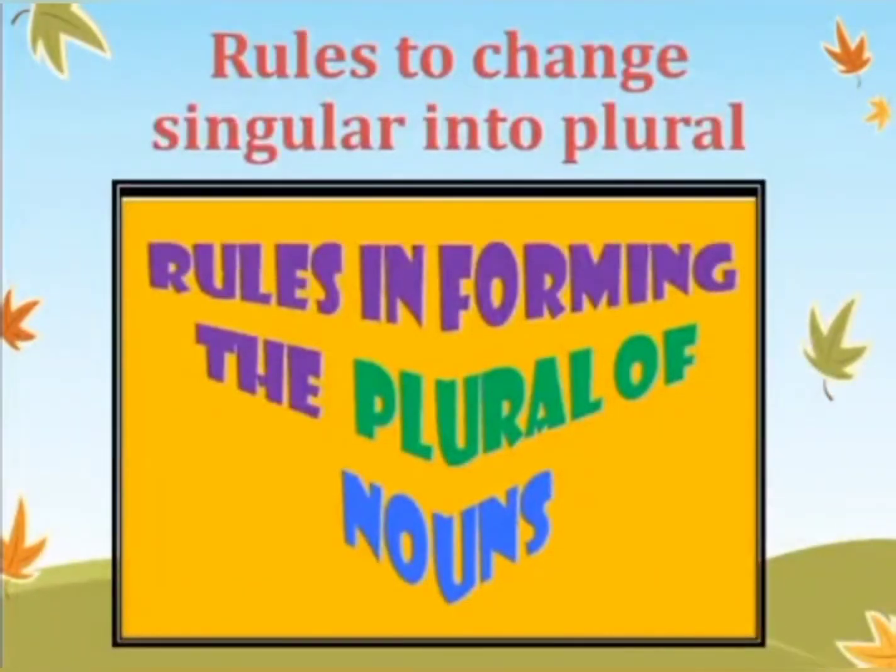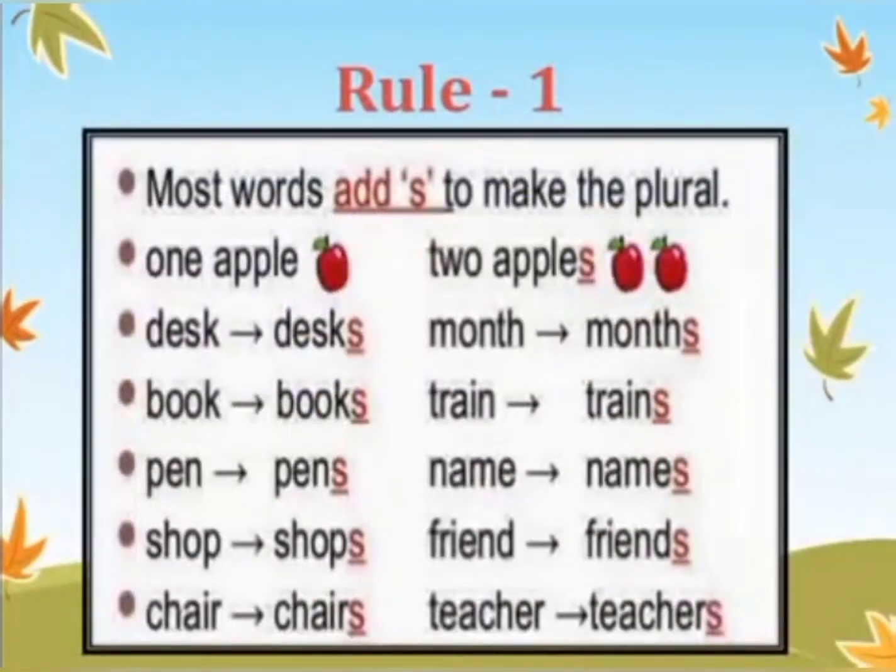It's time to learn the rules to change singular into plural nouns. Among those, let's learn rule number 1. Most words add s to make the plural. In your junior classes, you have learned one and many. Like if we have one apple, we say apple. And if we have more than one apple, like two apples. So s is added to the singular noun to make it plural.